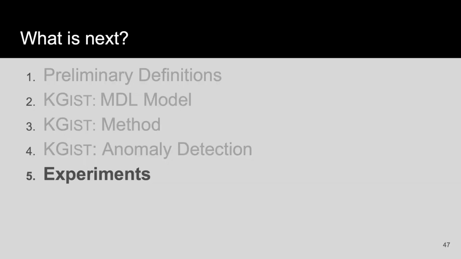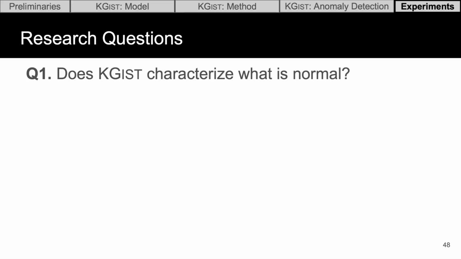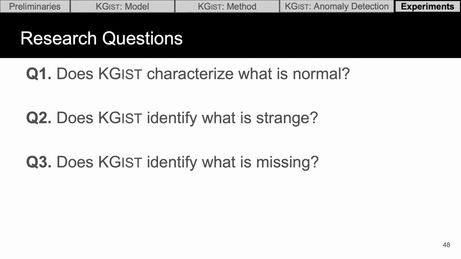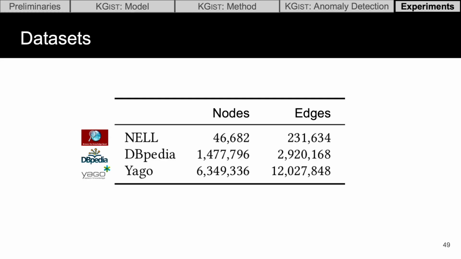So the next step is to evaluate our method. And we do so with a number of research questions. The first is whether KGIST characterizes what is normal. Does it identify what is strange and missing? And does it do all of this in a scalable way? We will evaluate these questions on three real-world knowledge graphs, NELL, DBpedia, and Yago.